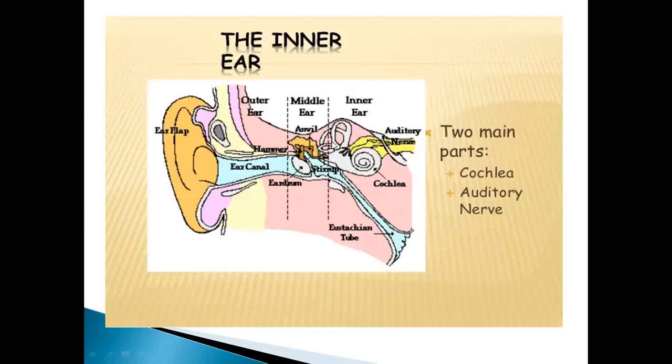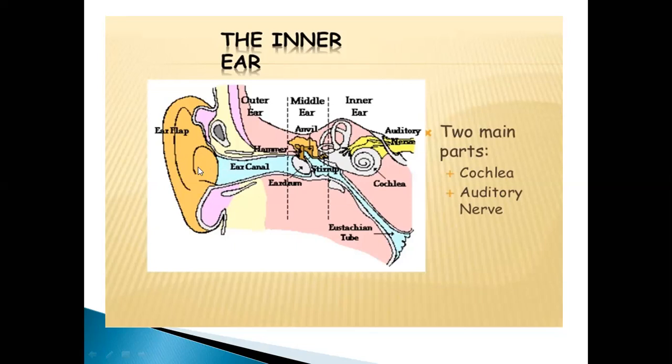The inner ear, okay. Here the middle ear ends. It was starting from here, the eardrum. The three bones are present here. Right after that, the middle ear ends. Now the inner ear starts. The main parts are the cochlea and the auditory nerve. These are the two main parts of this inner ear. You can see this structure.